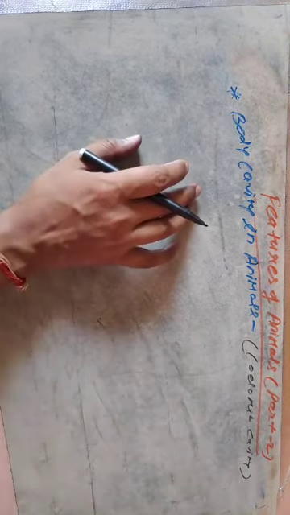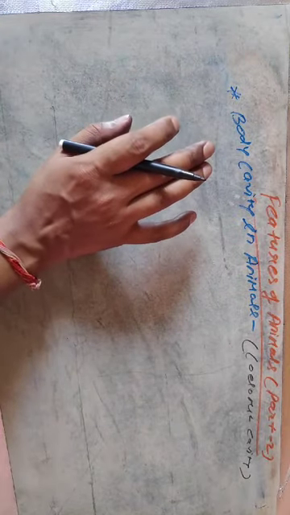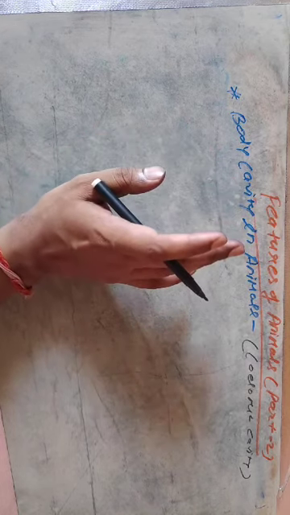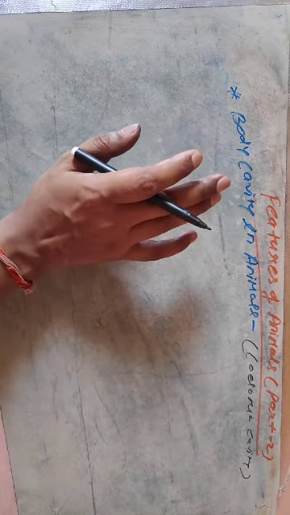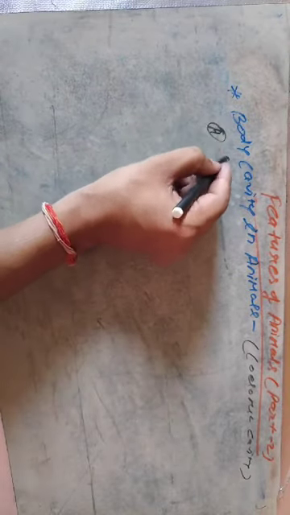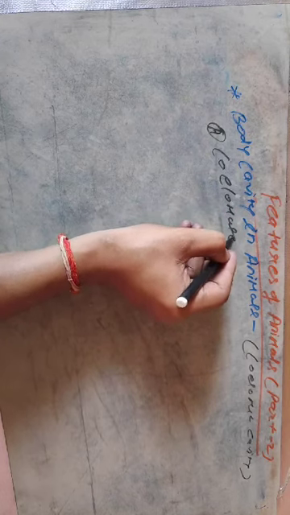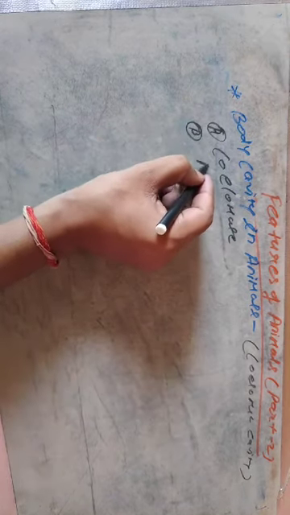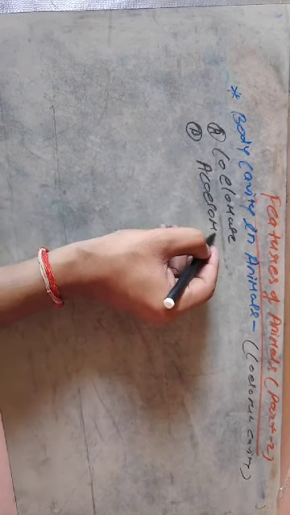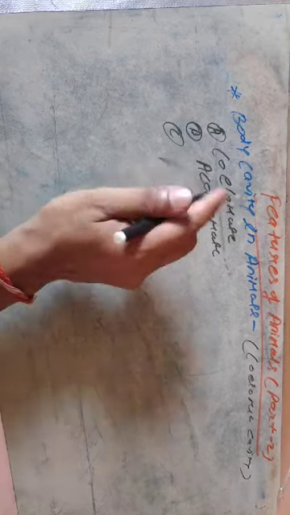When the three germinal layers are formed, that is ectoderm, mesoderm and endoderm, the development of the body cavity begins in the animal's embryo. So on the basis of body cavity, animals may be coelomate, acoelomate and pseudocoelomate.